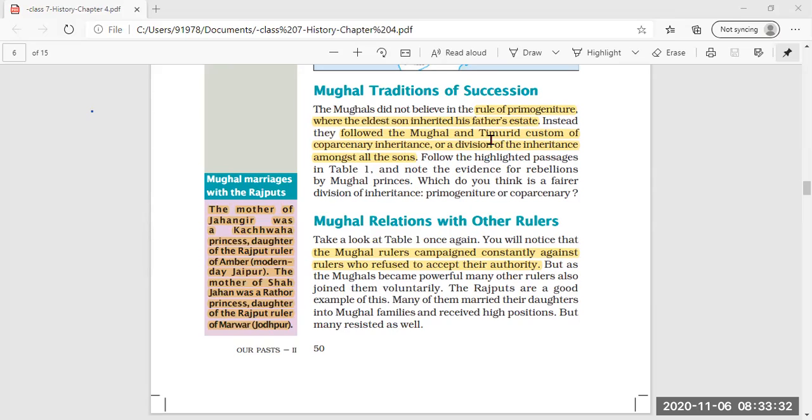Whatever property the father has should be equally divided among all the sons, and not only the eldest son. The eldest son should not be responsible alone, but all the other sons should also have an equal share in the father's property. Clear about these Mughal traditions of succession?